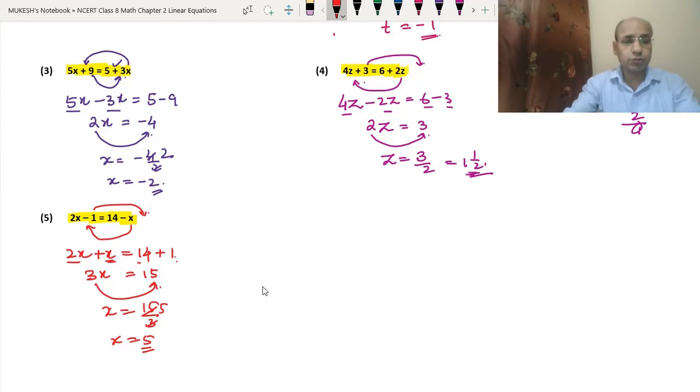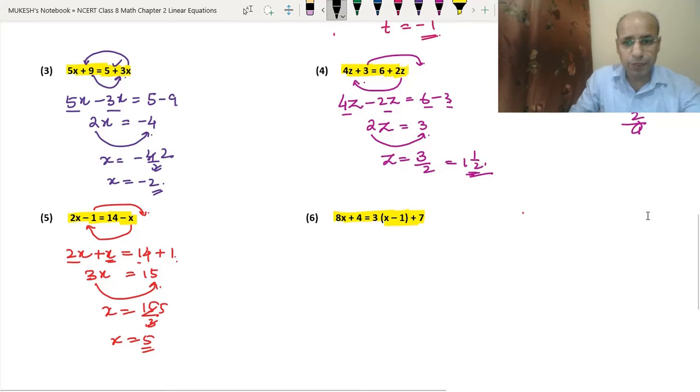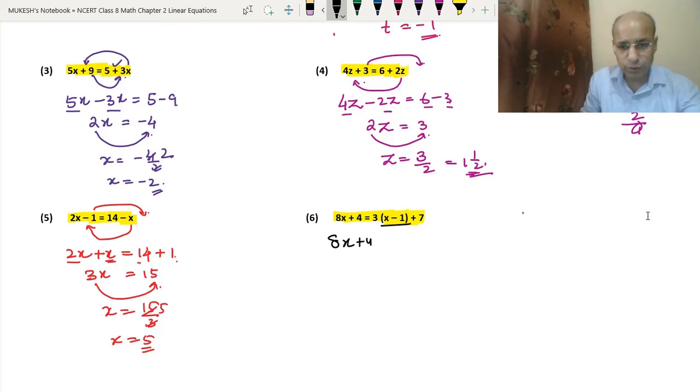Now let's do the sixth question. So in the sixth question we have 8x plus 4 equal to 3 bracket x minus 1 plus 7. So here first we will use the BODMAS rule. Means we will solve this bracket first. Okay, so we will write 8x plus 4 equal to, we will use the distributive rule there. Distributive property that we have learned.